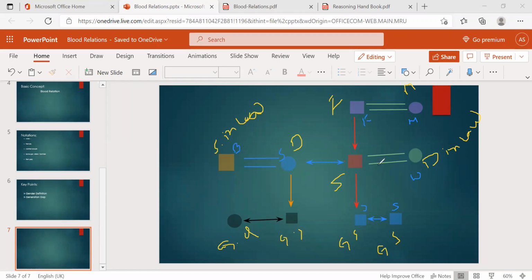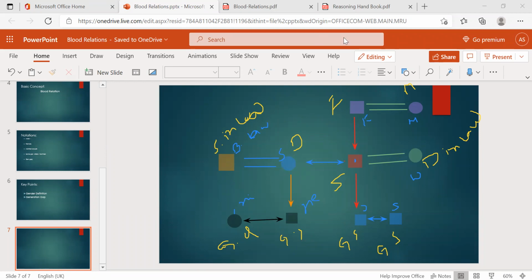Sister's husband, this person's brother-in-law. And this person, nephew, and this is niece. Okay, niece and nephew. Clear? According to this couple.